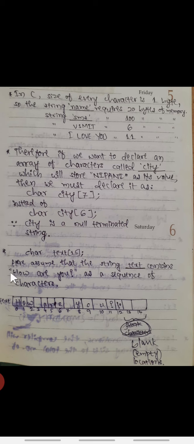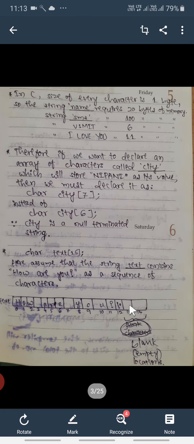How many characters are there? 1 2 3 4 5 6 7 8 9 10 11 12, including the question mark. 12 characters are there, but the size of this text string is 15. After the 12th character, the question mark, the 13th location will be occupied by \0.